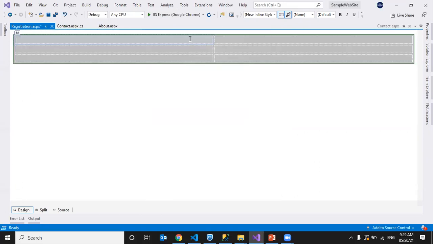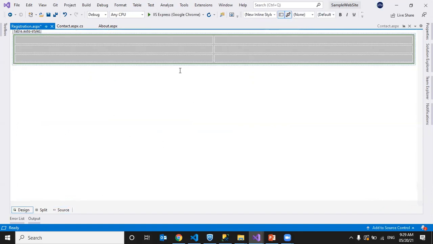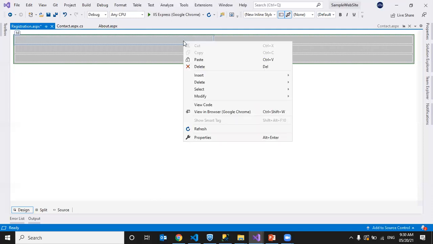See here, a table is designed automatically. It will generate the HTML code. See here, table, cell padding 3, cell spacing 4, class auto style 1. It wrote some styling, whatever options I selected, like width, border, background color. So it generated the code automatically. This is the advantage, and we can easily develop the pages.